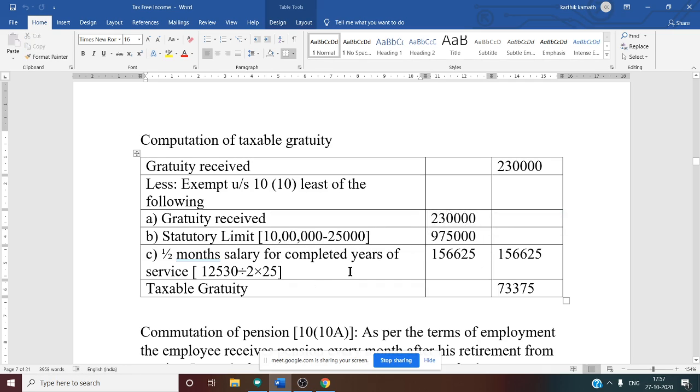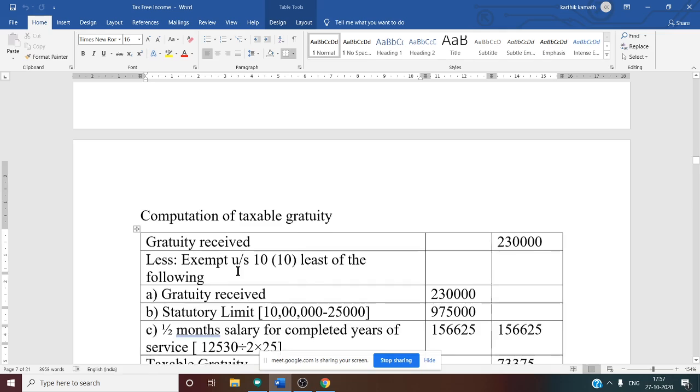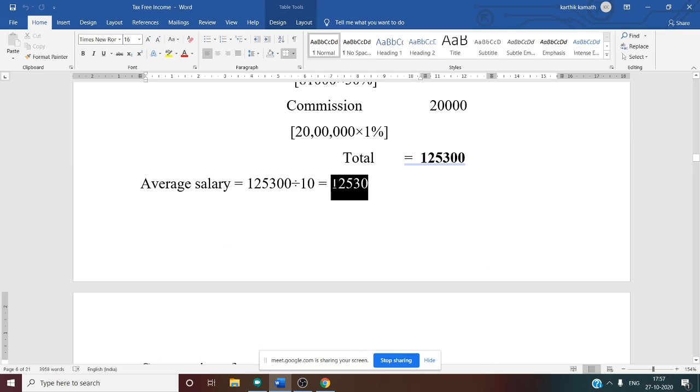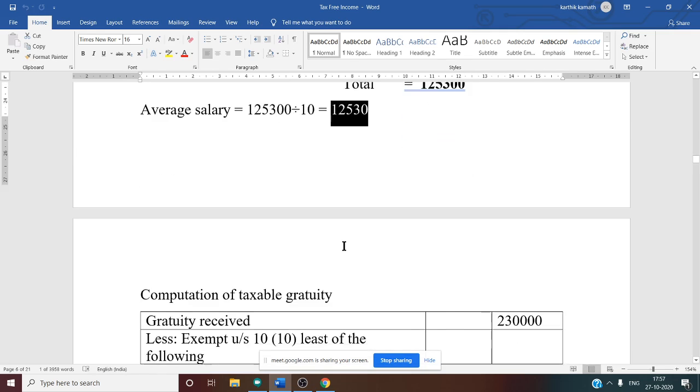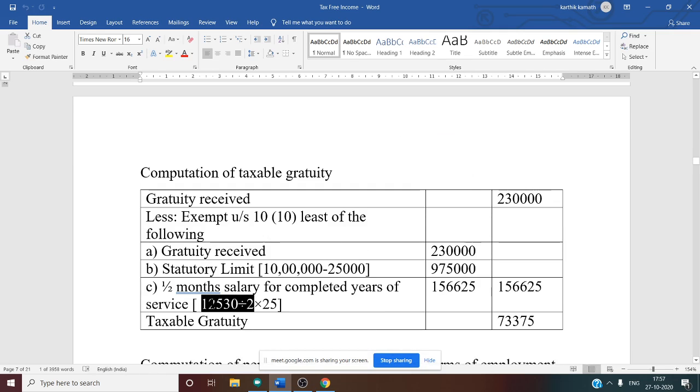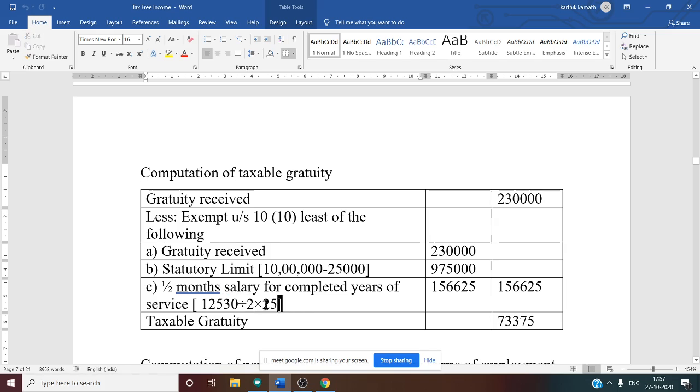Then the third condition: half month salary based on average salary of last 10 months for completed years of service, excluding the month of retirement. We know the average salary of last 10 months is 12,530, divided by 2, into completed years of service.